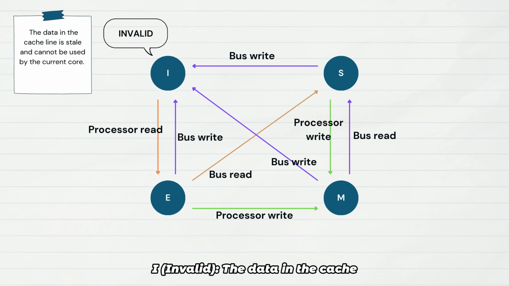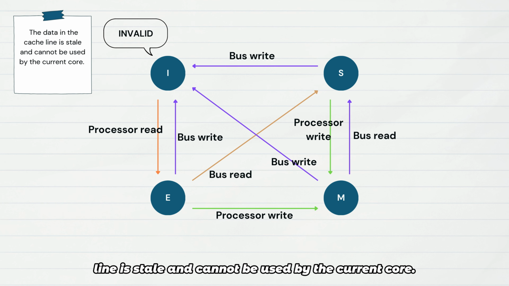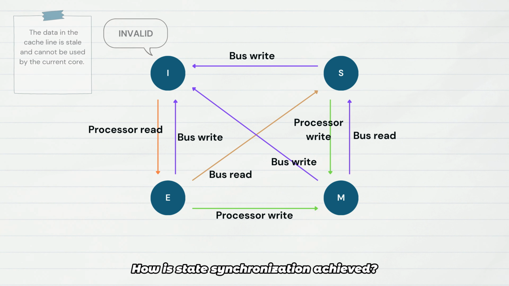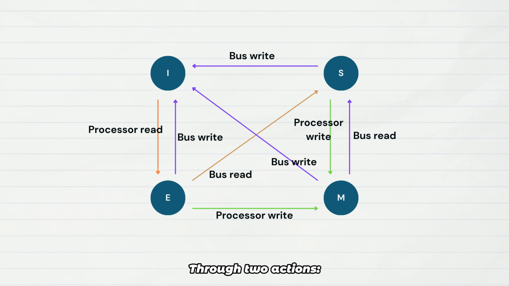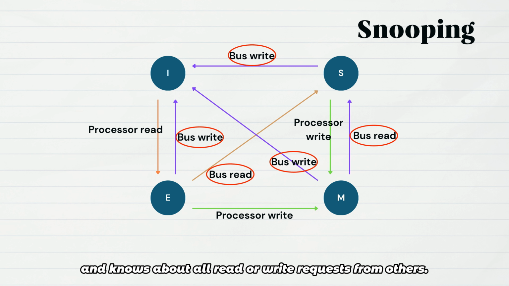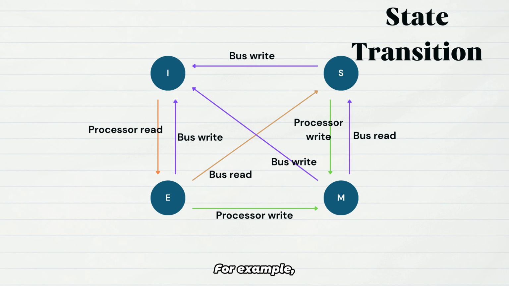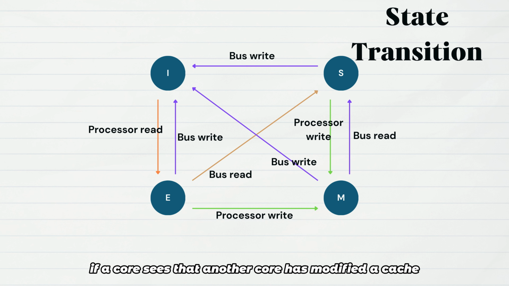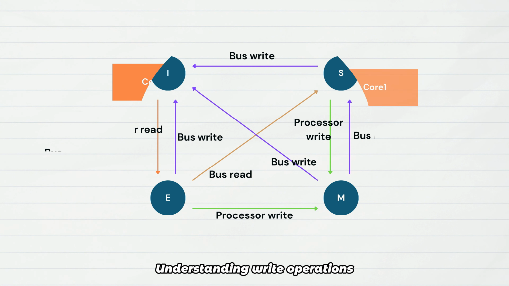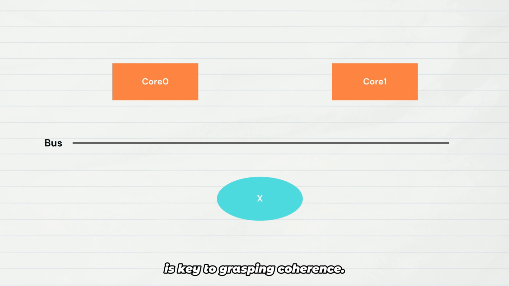Invalid. The data in the cache line is stale and cannot be used by the current core. When the core needs to access the corresponding data, it must reload it from memory or another core. How is state synchronization achieved? Through 2 actions. First, snooping, where each core monitors the system bus and knows about all read or write requests from others. Second, state transition. For example, if a core sees that another core has modified a cache line it shares, it sets its own state to invalid. Understanding write operations is key to grasping coherence.